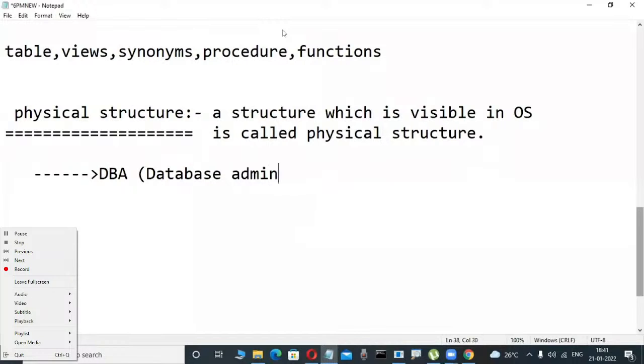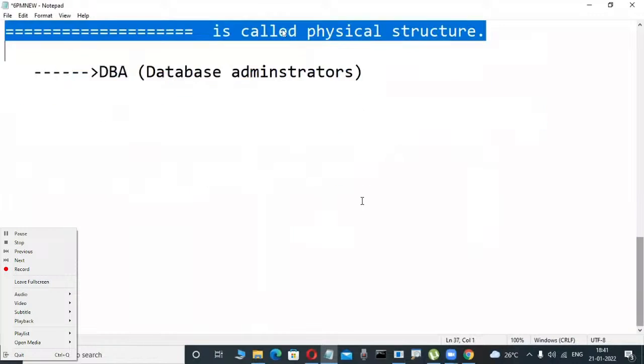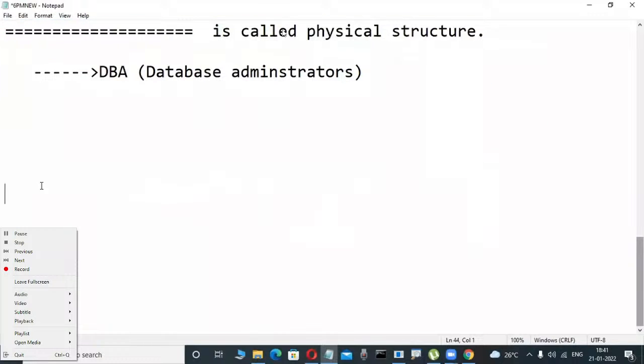Some other types of persons are there in a database. Those types of persons are database administrators. DBA persons only work on the physical structure. Suppose I am an Oracle DBA programmer, for example. Okay, I am learning Oracle DBA, for example.